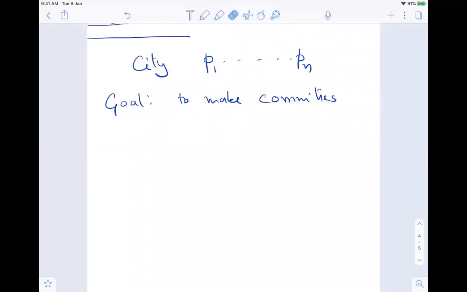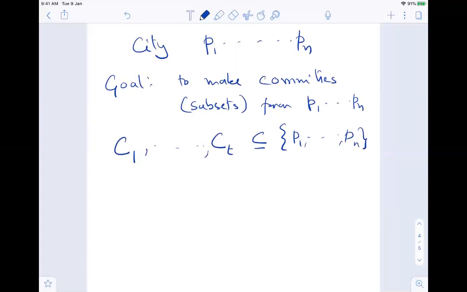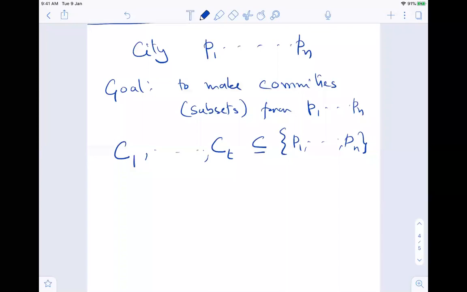Committees are basically subsets from P1 to Pn. Say I have the committees C1 to CT. Each of them is of course a subset of P1 to Pn. No problem. But somehow I have a special restriction. What is the restriction?